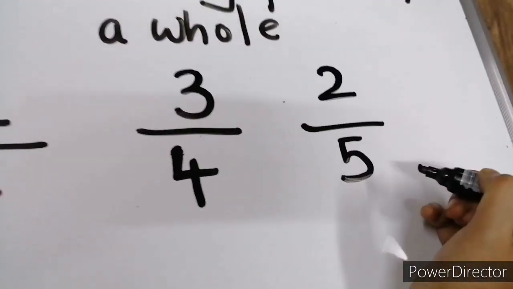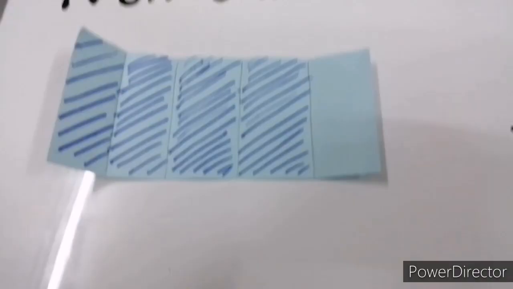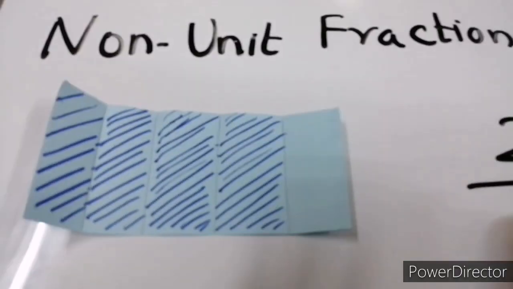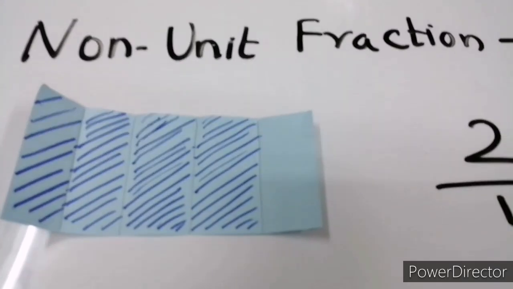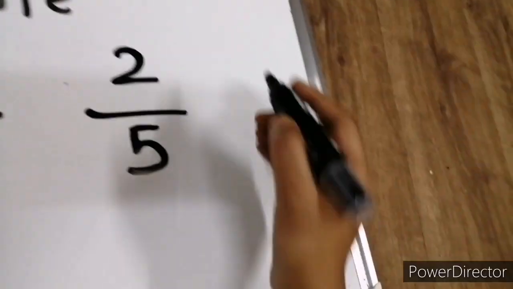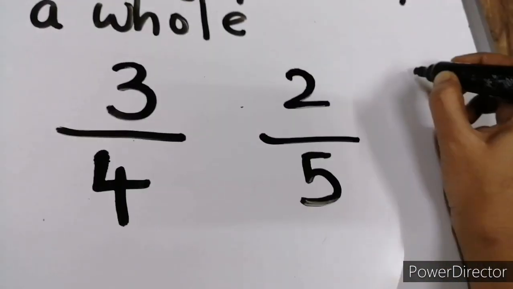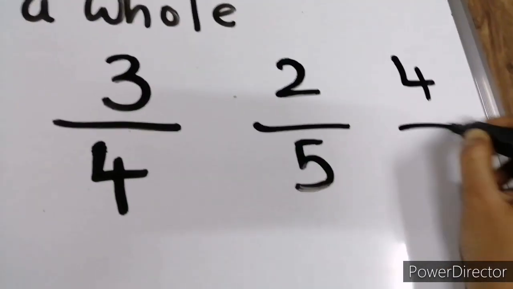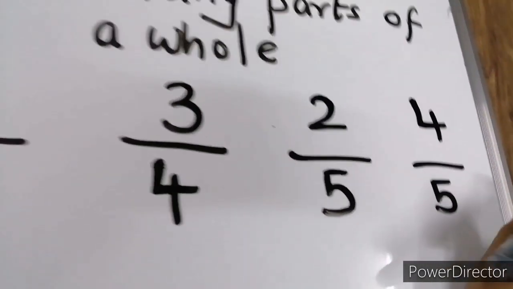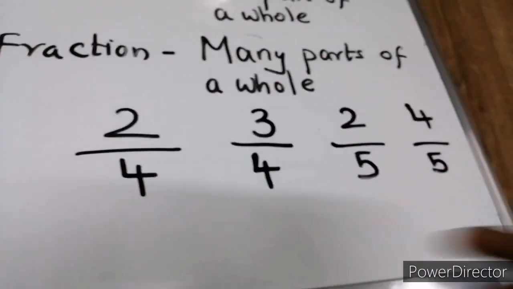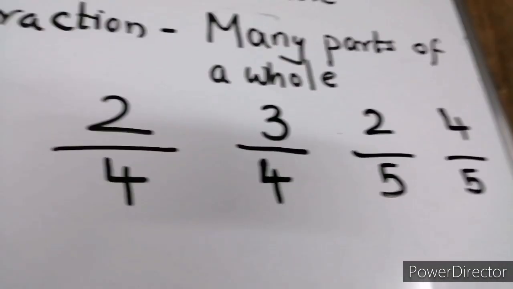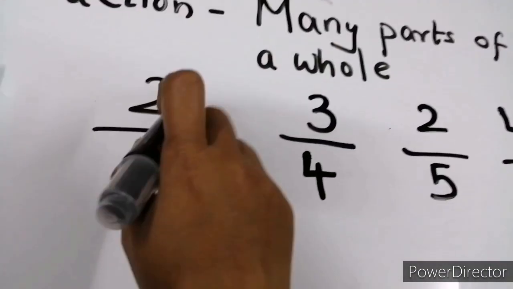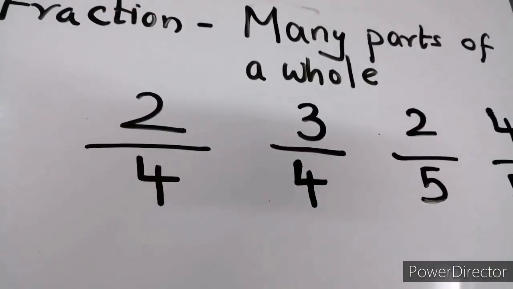So the fraction is 2 by 5. Now I have shaded 4 parts out of the 5. So the fraction for this will be 4 by 5. So all these are non-unit fractions because the numerator is not 1 but it is many.